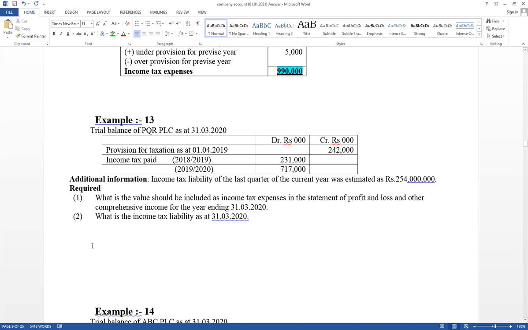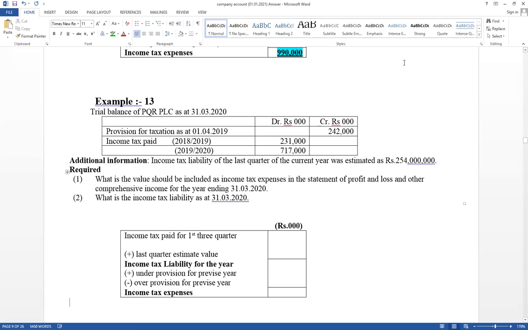Right, question number 13, try to complete. Same information, the difference is only in the way it is given. In 13, provision for income tax is given.